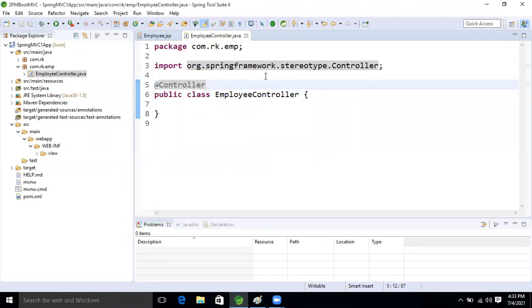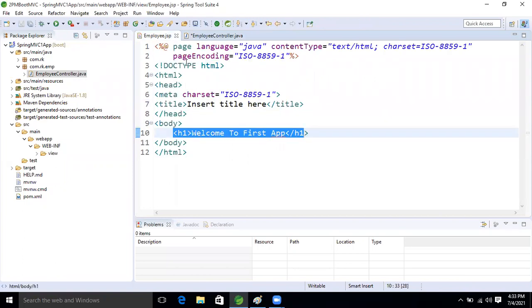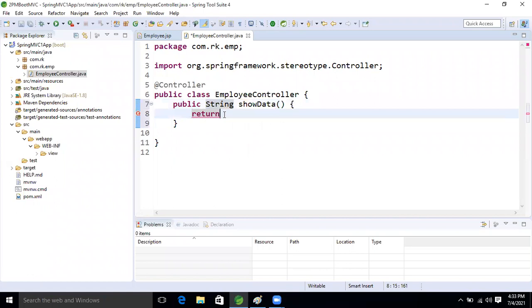Here we will write one method, public String data, a normal method. Inside that, I will return this JSP page only. What is the JSP page? Employee. This is nothing but only the view name, guys. This is the controller.